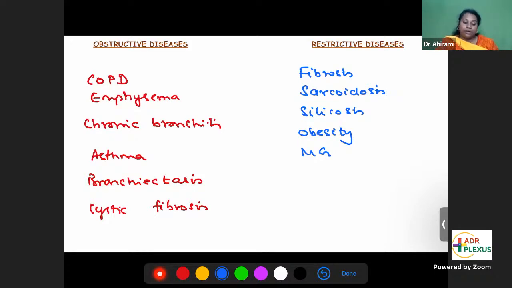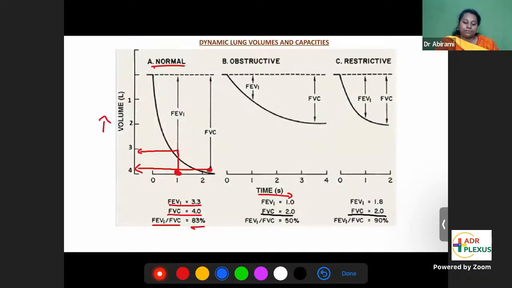So we'll go back to that Tiffeneau index. Based on the Tiffeneau index, how will you differentiate obstructive disease and restrictive disease? In obstructive disease, you're having more problem with expiration. You're not able to send out enough air outside. In both the cases, FVC has decreased to 2.